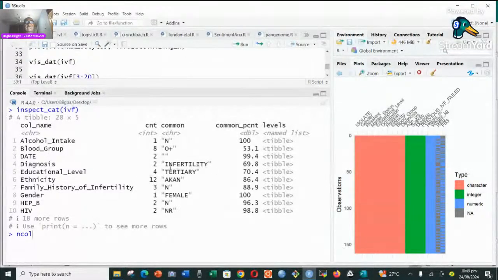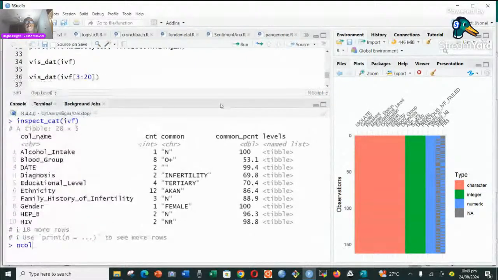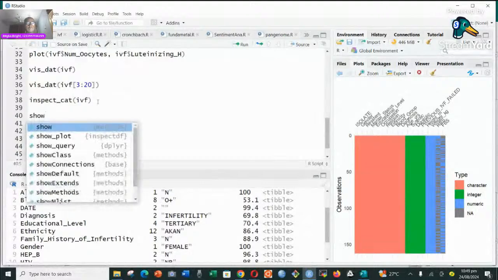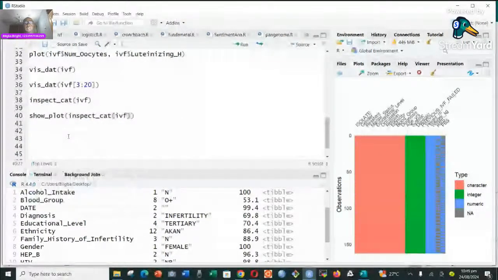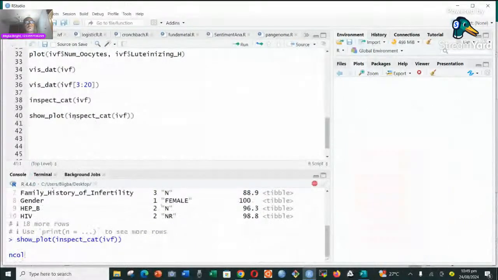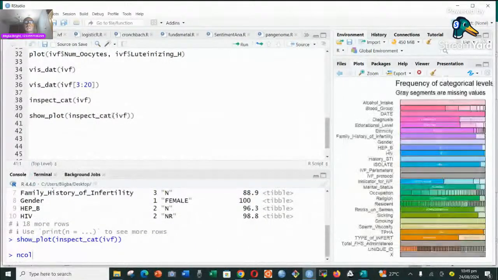But if you cannot make sense of it, why don't you have a pictorial view of it? To have a pictorial view, I'm just going to copy this, come here and say show plots. This particular function here is called show plot. Now put this inside. What we are simply saying is we want to show a plot of how we inspected the categorical variable. So here you are, you can see how they look.